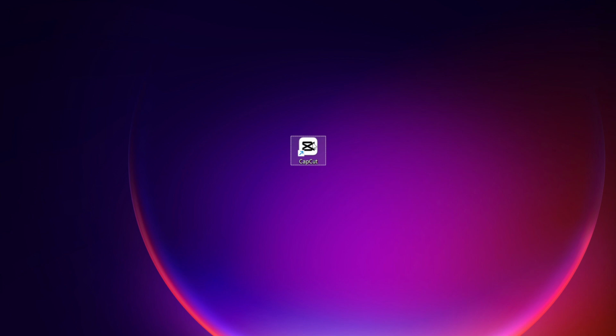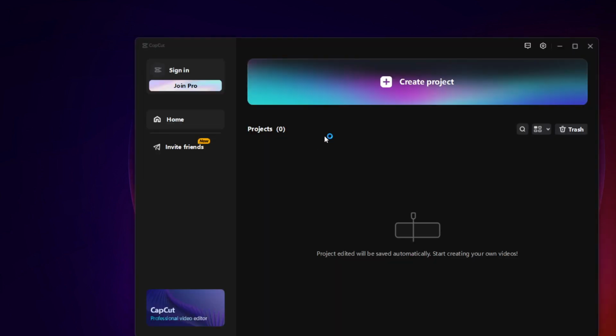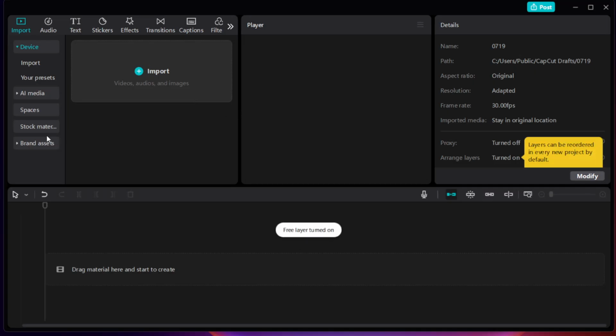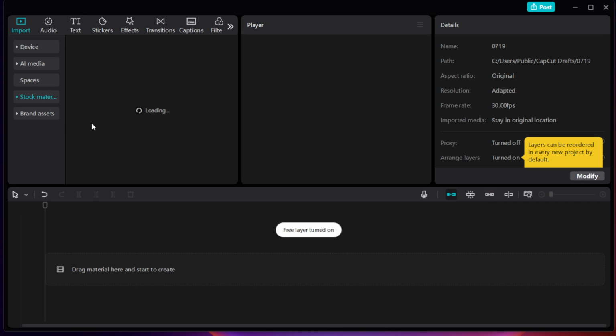First, you'll want to start by opening CapCut on your computer. Once it's up and running, create a new project. This sets the stage for all your editing endeavors and gives you a clean slate to work with. It's as easy as clicking Create New Project on the main screen.